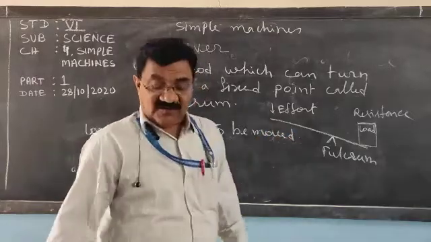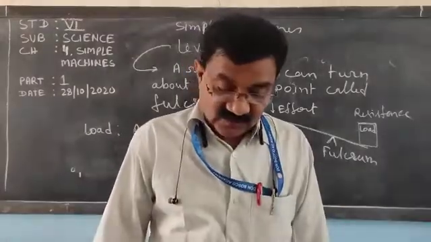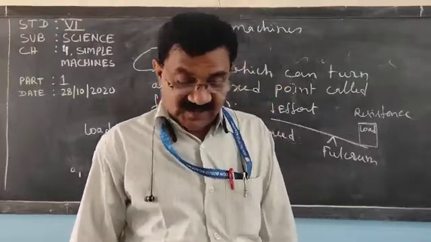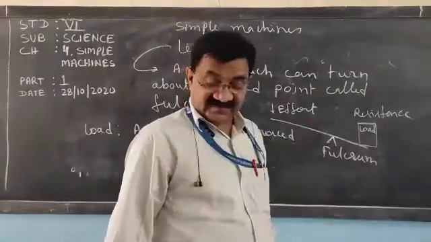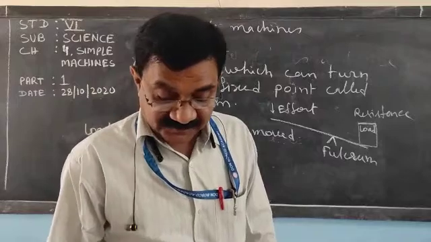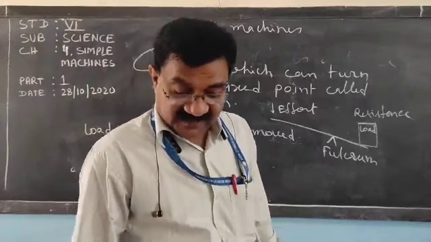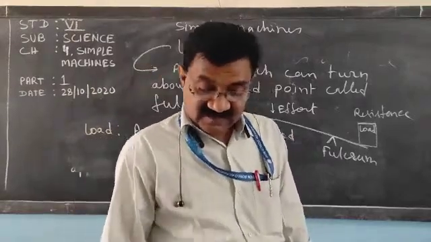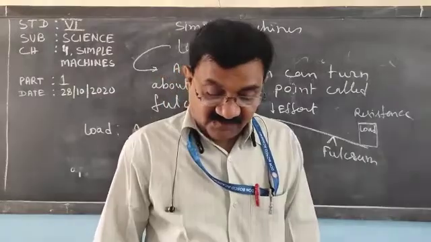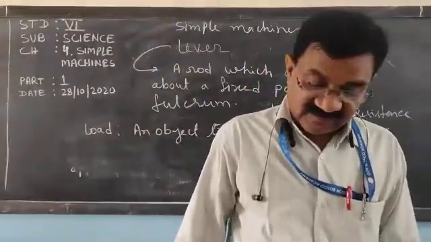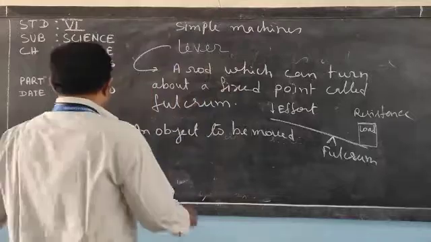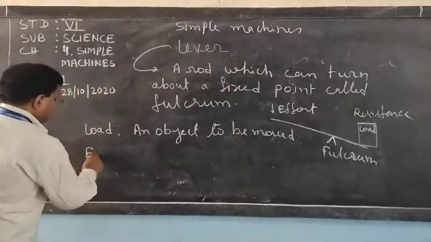An object to be moved is called the load, or resistance. And the other is the force applied to move the object, called the effort or power.